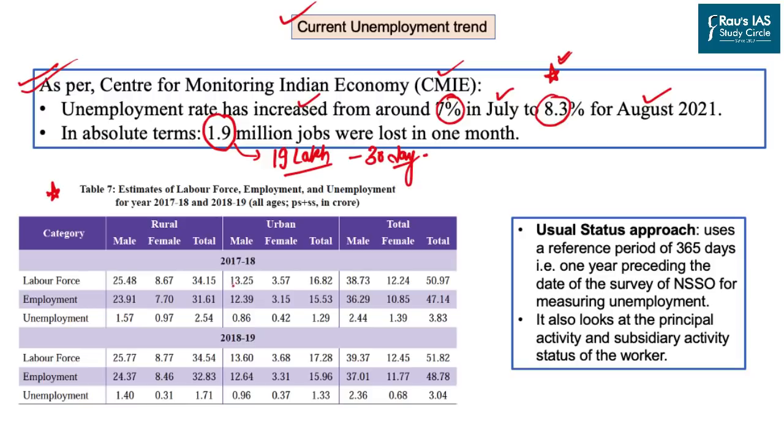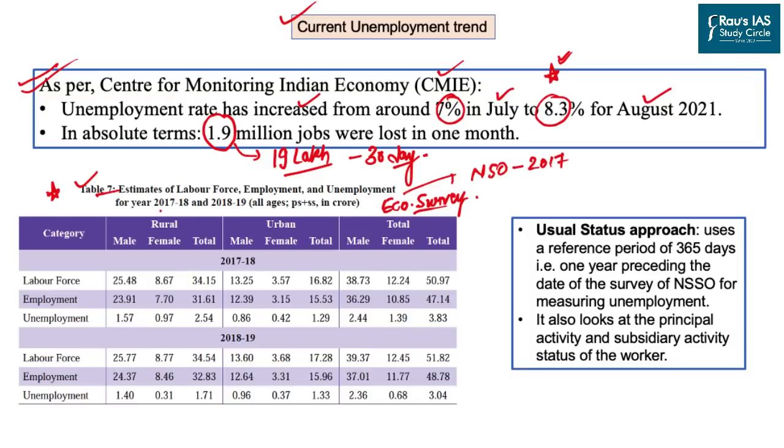Now the important source of government data is your economic survey, from which we have also taken this screenshot. This data is available in the table 7 of important chapter where the economic survey talks about the employment trend in India. Well, as far as this data is concerned, it is based on the periodic labor force survey which is undertaken by National Statistical Organization since 2017.